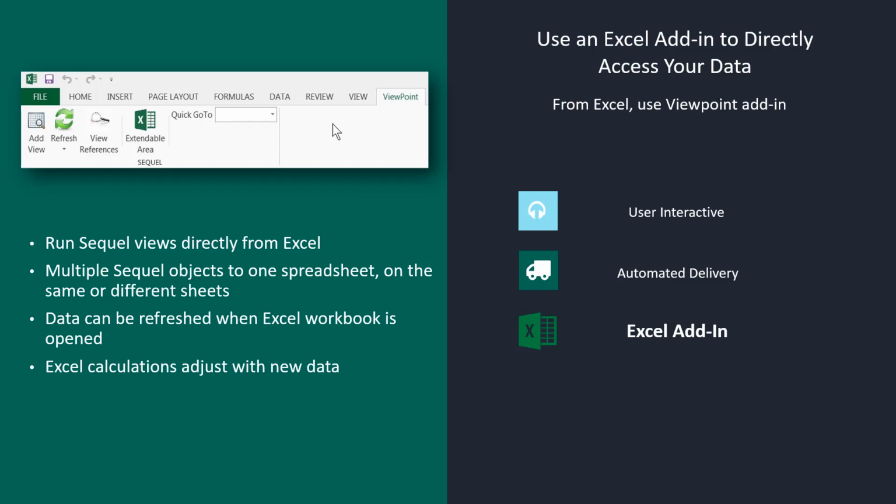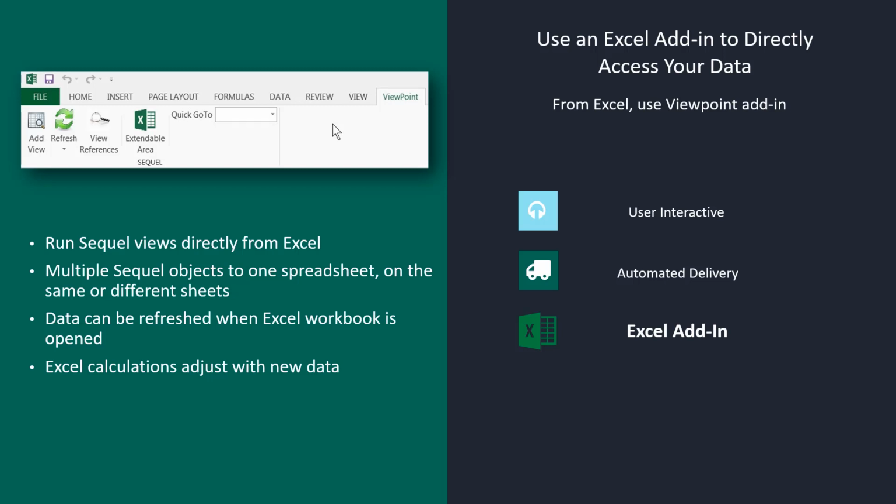And then the last option, which I'll show at the end of the demonstration today, is our Excel add-in itself. Inside of Excel, we can access IBM data using our add-ins. We have a viewpoint add-in that allows you to add views.